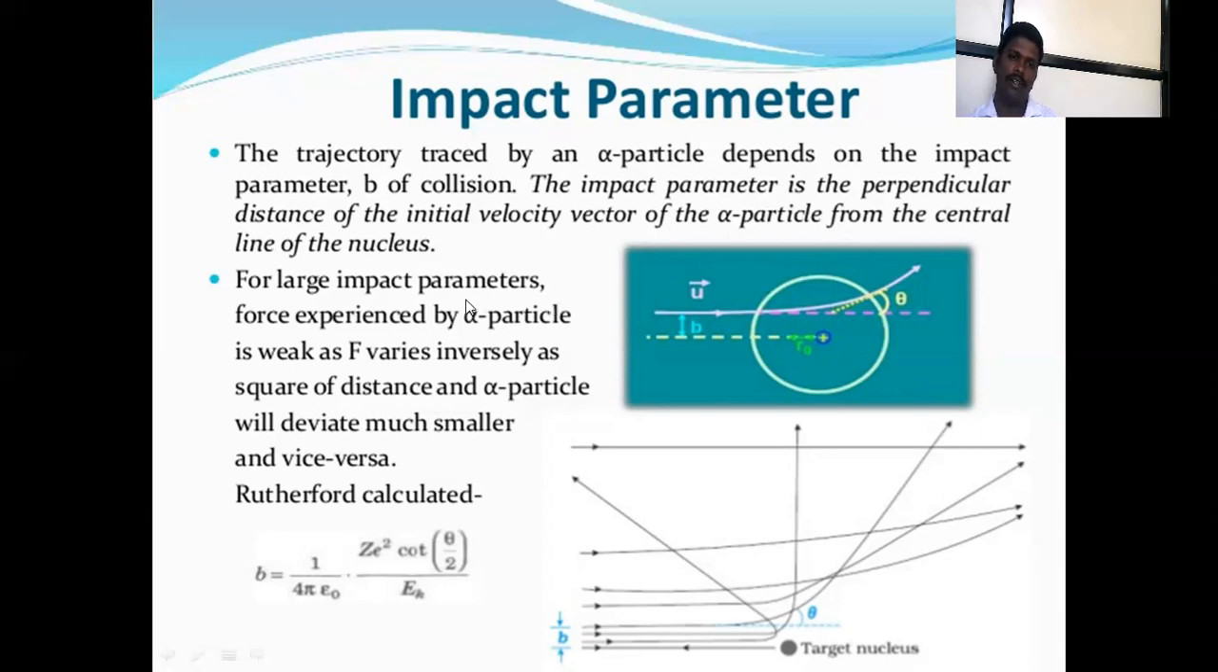For a large impact parameter, the force experienced by the alpha particle is weak, as the force varies inversely as the square of the distance, and the alpha particle will deviate much less, and vice versa. Rutherford's force calculated, then the impact parameter b is equal to 1 upon 4 pi epsilon 0, Z e square cot theta by 2 upon E k, like this.